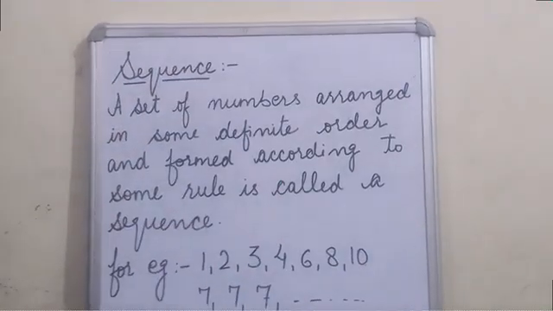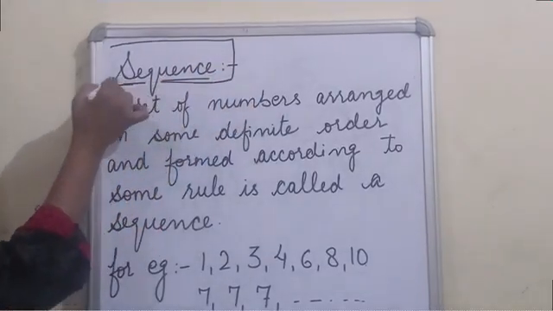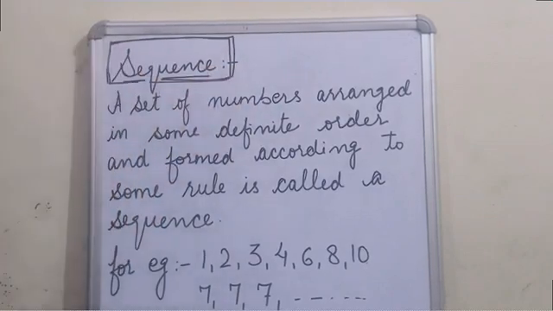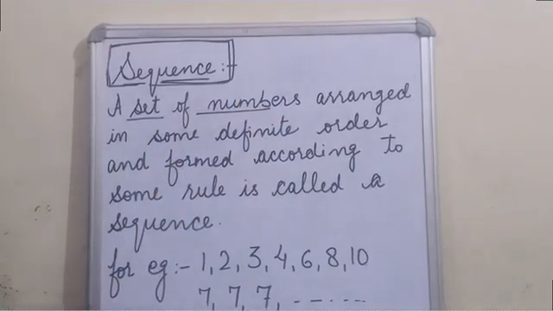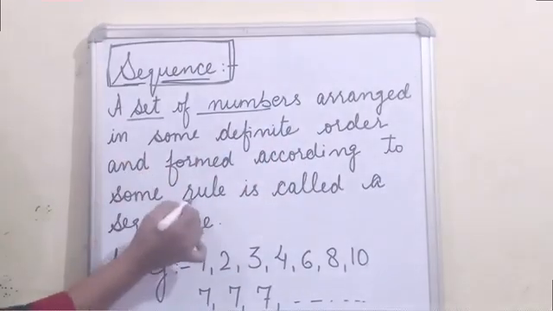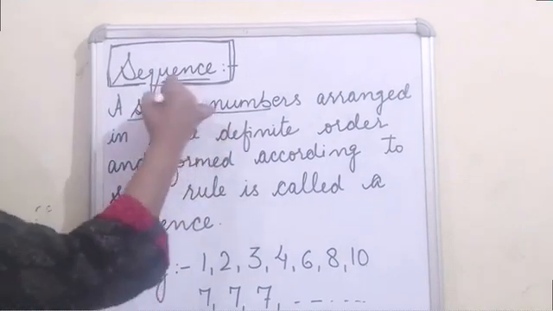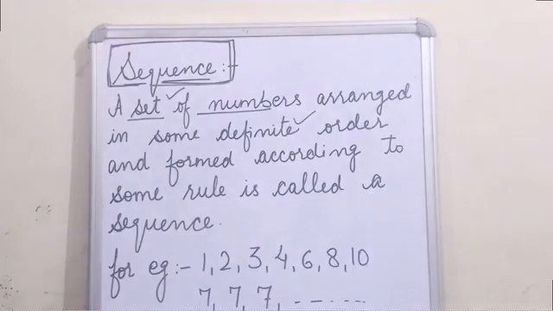So let us start with the word sequence. Before starting AP, we have to be clear with this word sequence. What is a sequence? A sequence means a set of numbers arranged in some definite order and formed according to some rule. So you have to just note down: it is a set of numbers and it has some definite order. If you see these two things in a set of numbers, then that is a sequence.